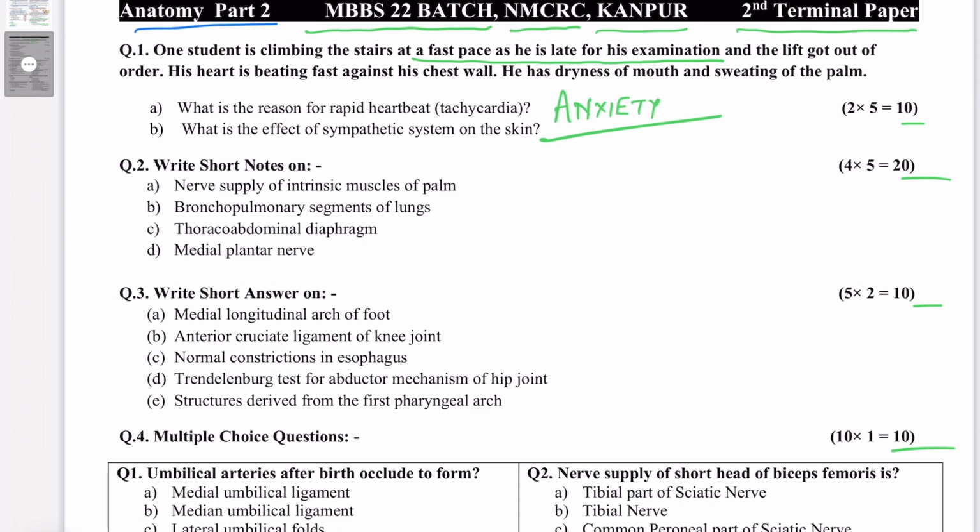This is also somewhere at the level of the lower border of T4 vertebra. And from these plexuses, the postganglionic sympathetic nerve fibers run along the coronary vessels, mainly the coronary arteries, to reach the myocardium to stimulate the contraction of the cardiac muscles.